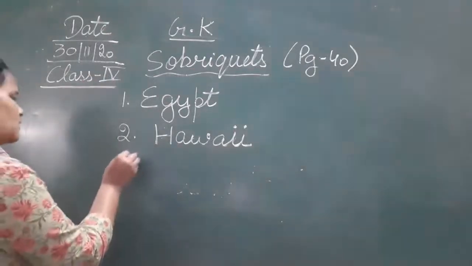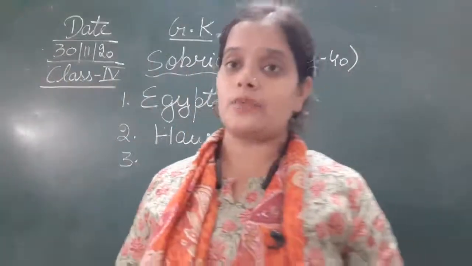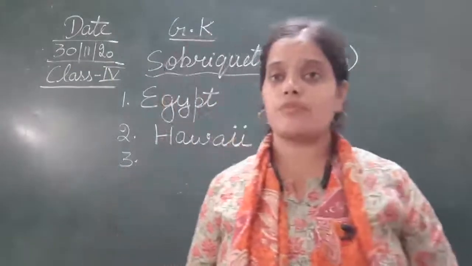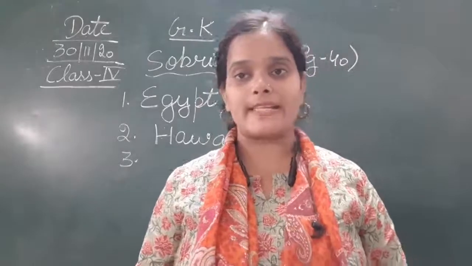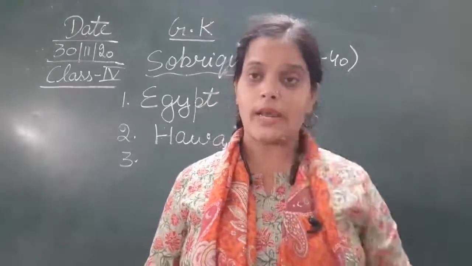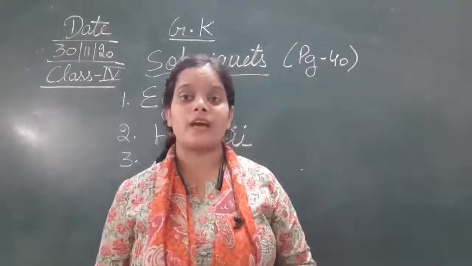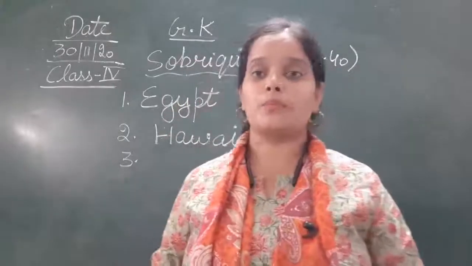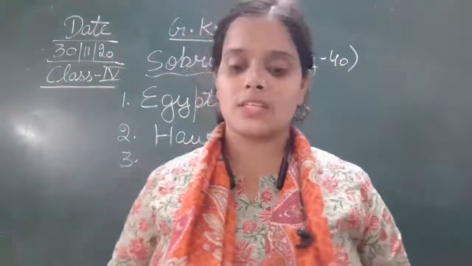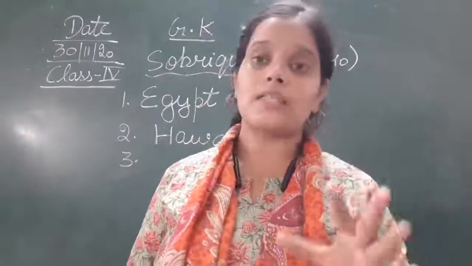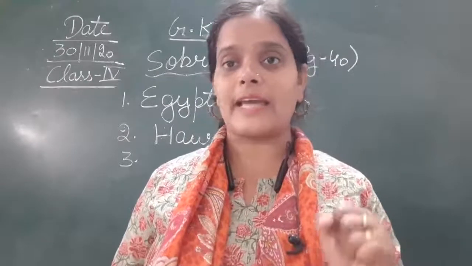Moving next to the third one, the land of white elephants. So which country is known as the land of white elephants? कौन सी कंट्री को लैंड ऑफ वाइट एलिफेंट्स बोला जाता है? That is Thailand. So you can find a number of white elephants, मतलब आपको बहुत ज़्यादा क्वांटिटी में you can find the number of white elephants in Thailand. तो थाईलैंड में आपको बहुत ज़्यादा वाइट एलिफेंट्स दिखेंगे.